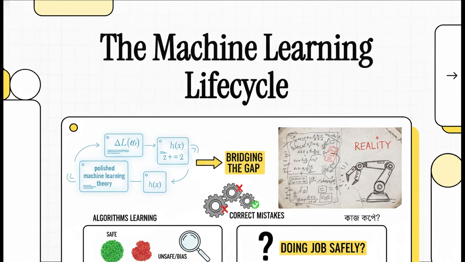Welcome to this explainer. Today, we're bridging the gap between polished machine learning theory and the gritty reality of practical application. We're going to break down how algorithms actually learn, how they correct their mistakes, and most importantly, how we figure out if they're actually doing their jobs safely.